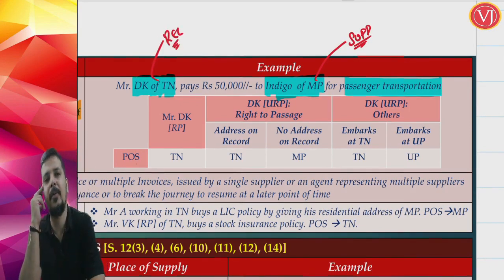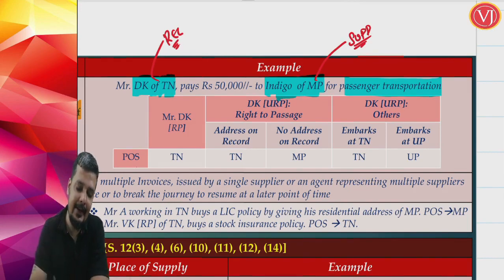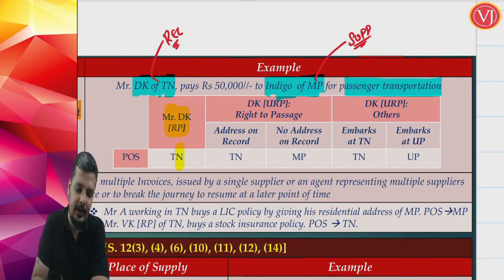So here you have to be very careful when you are fixing. In all the examples, first we have fixed who is the supplier and who is the recipient, only then have we seen the examples. So it is a passenger transportation service, but the supplier is Indigo and the recipient is DK of Tamil Nadu. If DK is registered, then you need not think of anything else. You need not even analyze what it is. Then the place of supply is the location of the registered recipient, that is Tamil Nadu.